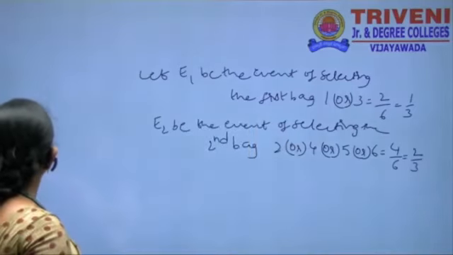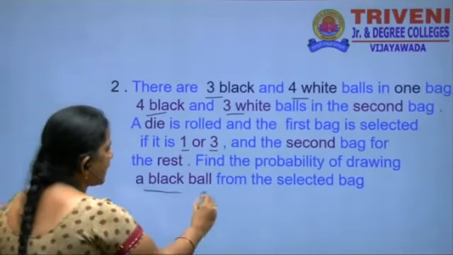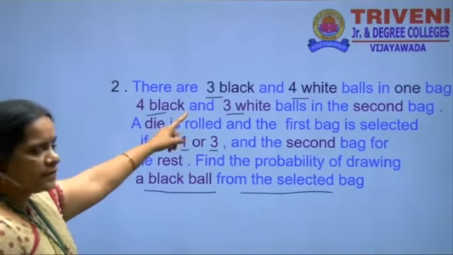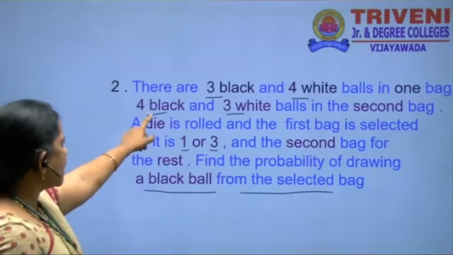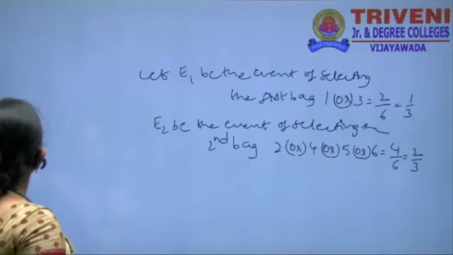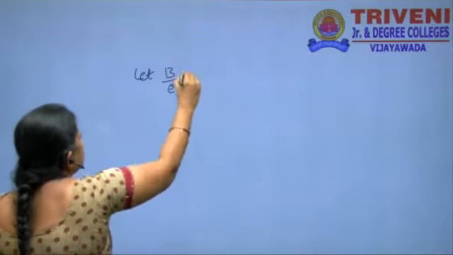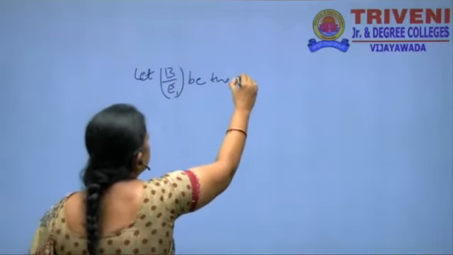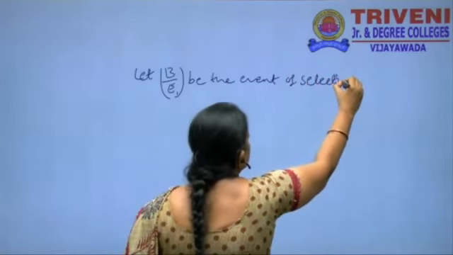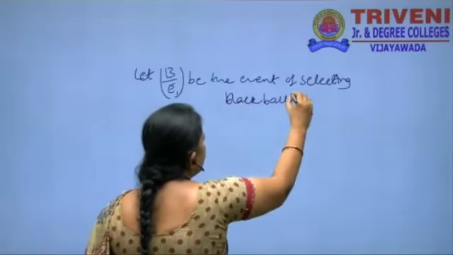For finding the probability of drawing a black ball from the selected bag. From the first bag we have 3 black balls. In the second bag we have 4 black balls. Let B by E1 be the event of selecting a black ball in the first bag.